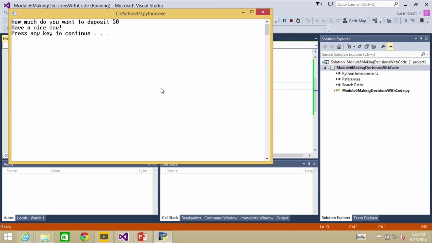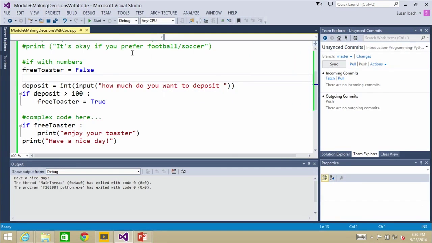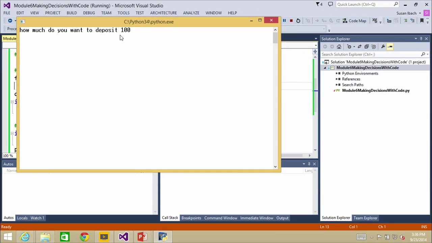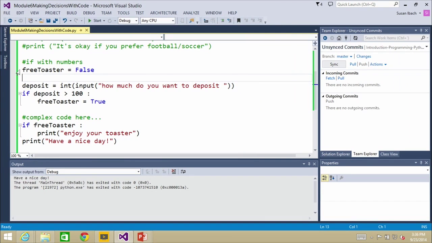Just to be thorough, though, I'm going to be a good tester. I'm going to test my boundary condition. $100 should not give me a free toaster. Excellent. I have coded my lines correctly. Well done. So initializing variables, especially Boolean variables, is a very good habit, because otherwise, and that's why it's also very important to test true and false, greater than, less than, equal to.